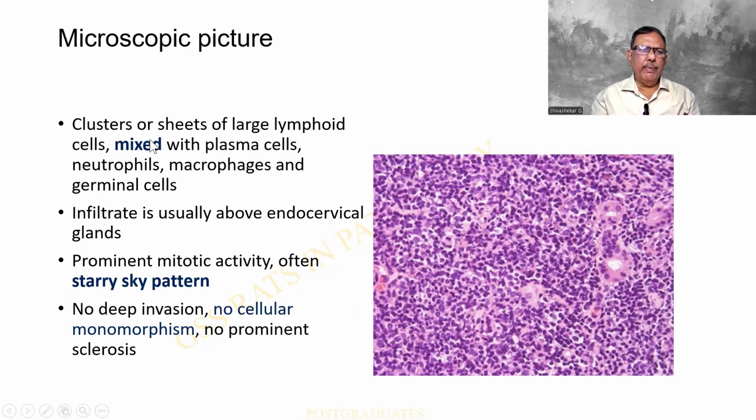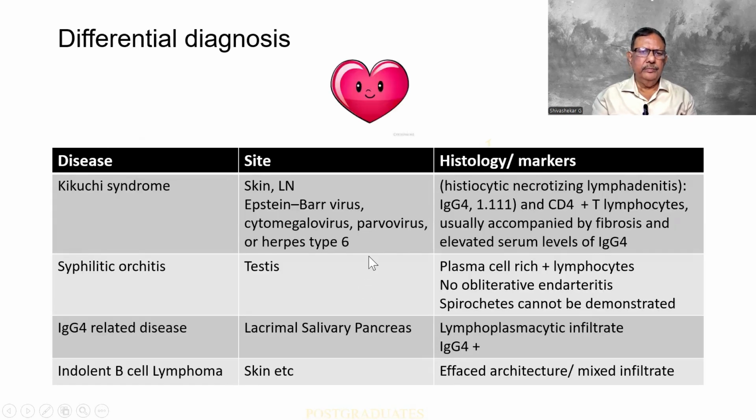Microscopically, in a case of a pseudolymphoma, there will be lymphoid cells definitely, but there will be a mixture of plasma cells, neutrophils, macrophages, all. And a germinal center also can be seen. This, however, is not a lymph node. I am able to see some glands and it happens to be endocervical, in which case I am finding a lymphoma or a pseudolymphoma, which has to be confirmed or ruled out by means of the markers.